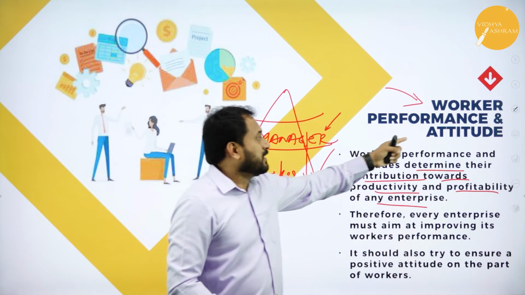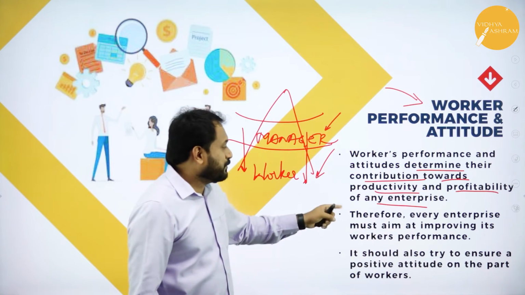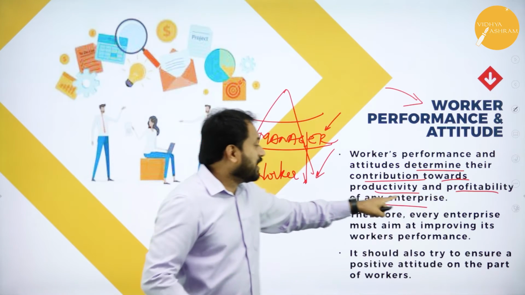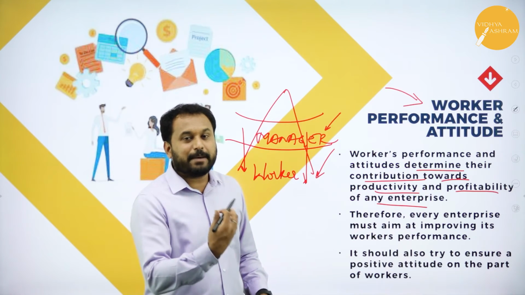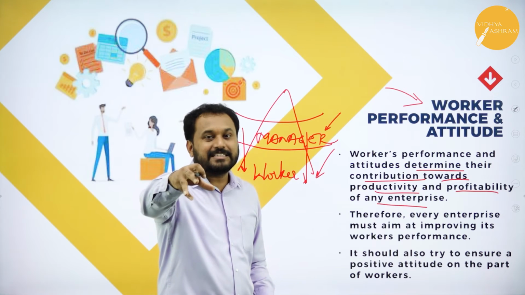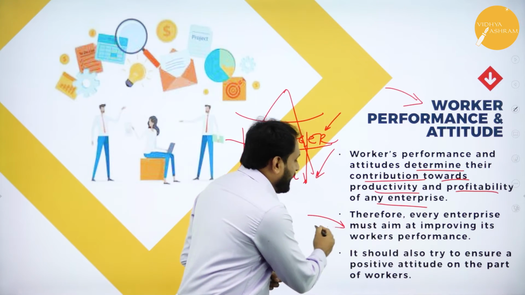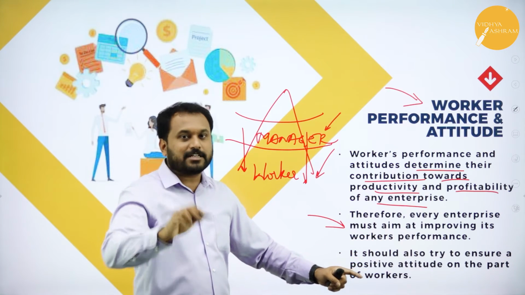Now what has happened? The performance has changed as well as the attitude has changed. That will actually give what? Productivity and profitability to whom? To the organization. When profitability is there in the organization, what happens to me? They're going to give me more salary as a reward or incentives. Therefore, every enterprise must aim to improve the workers' performance. That is what they actually do.